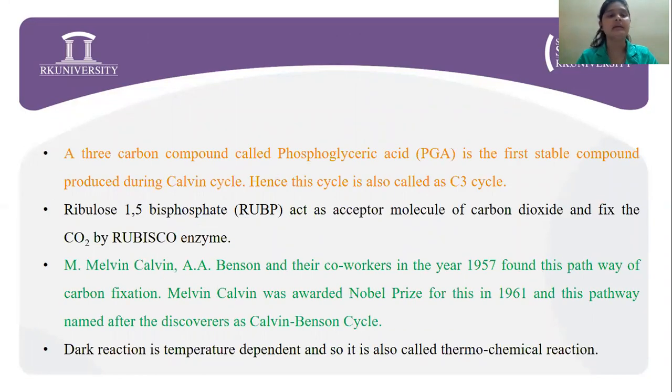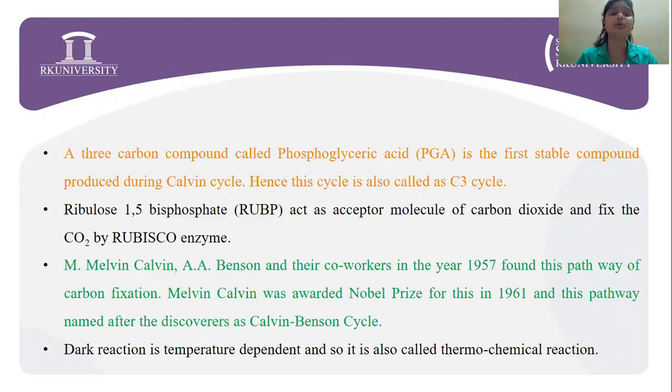A 3-carbon compound called phosphoglyceric acid, in short PGA, is the first stable compound formed during the Calvin cycle. Hence, this cycle is also called the C3 cycle. Or we can say that the plants in which the first stable compound formed is a 3-carbon molecule, phosphoglyceric acid, can be termed C3 plants.